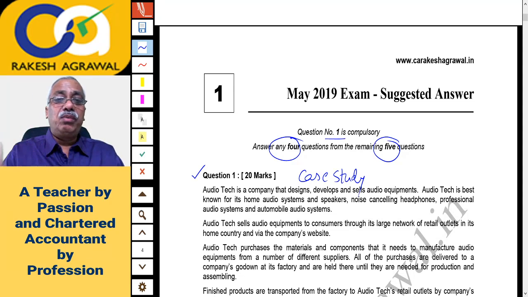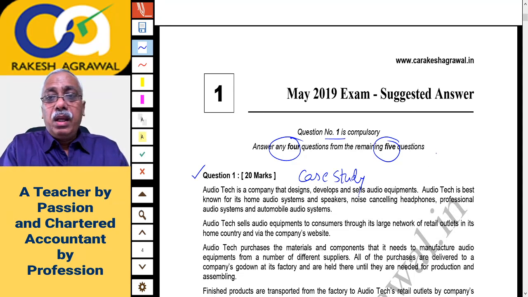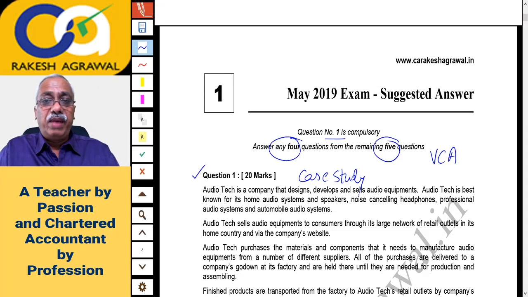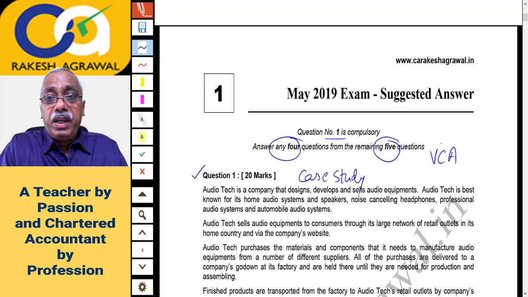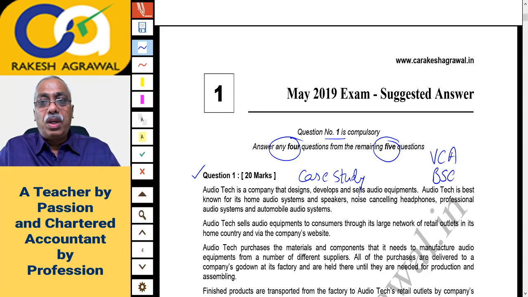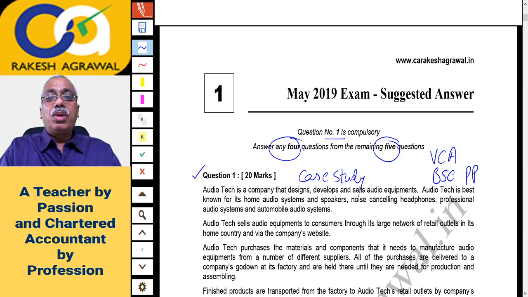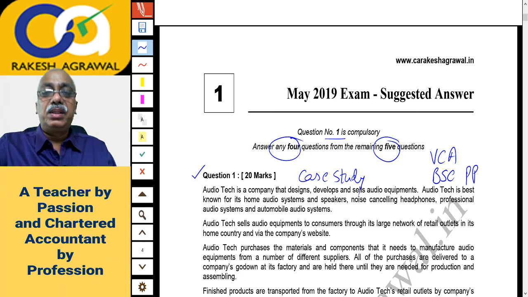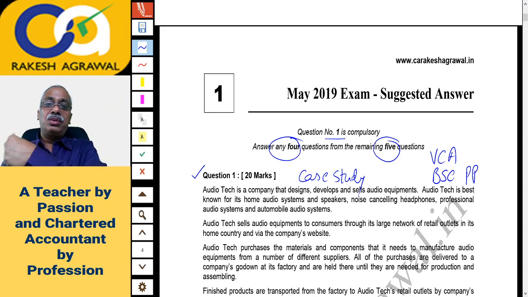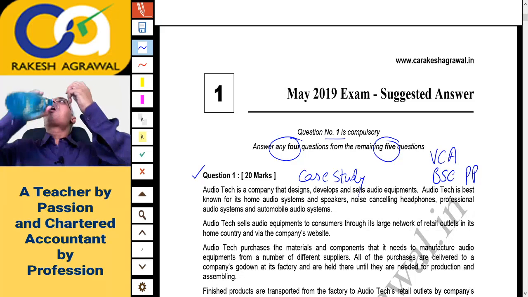So this question was a case study. This case study was based on the concept of value chain analysis, if you remember, of Michael Porter. Value chain analysis, primary activities, secondary activities, if you know, plus balanced scorecard and performance prism. Balanced scorecard and performance prism are the methods of evaluation of performance. So this case study is based on these three concepts.